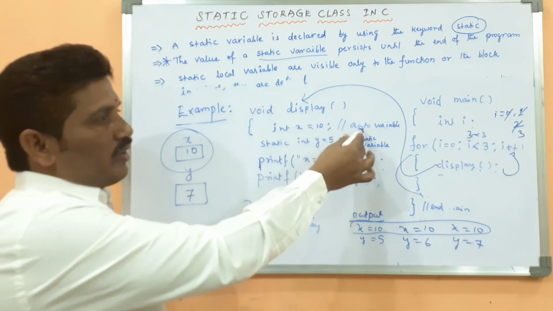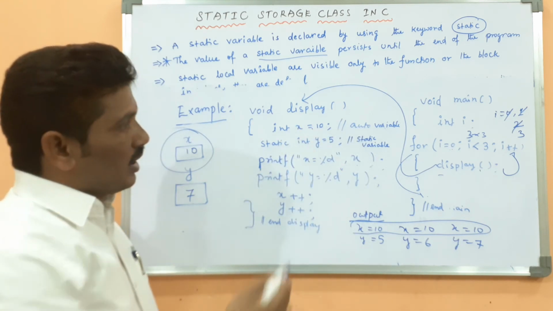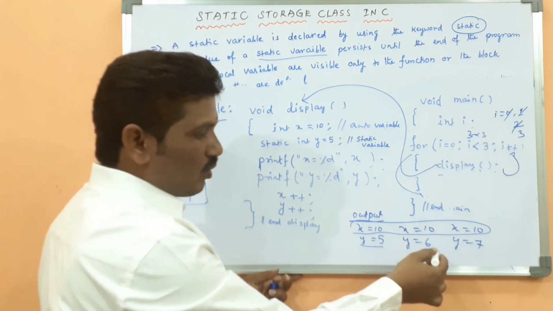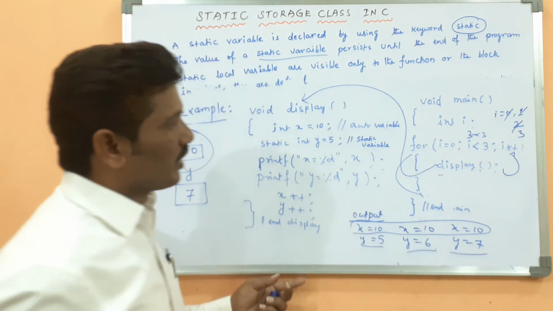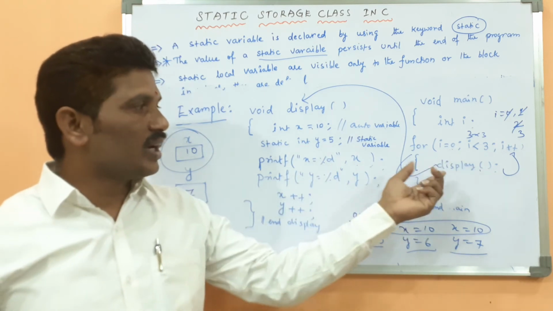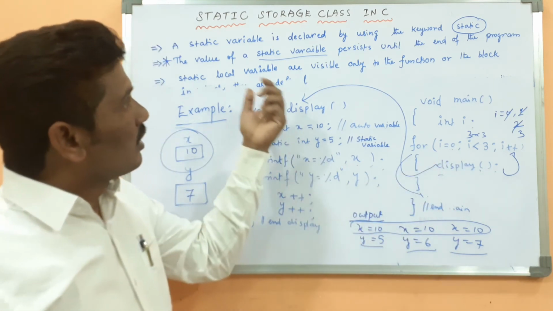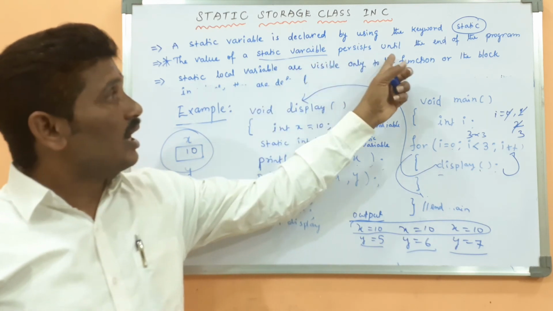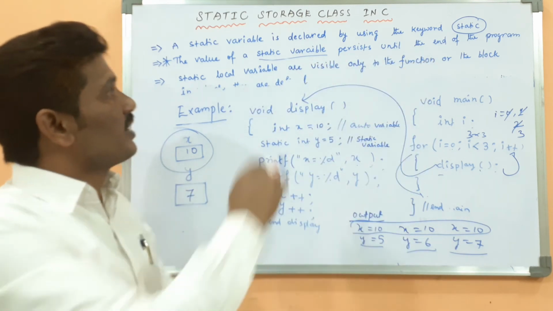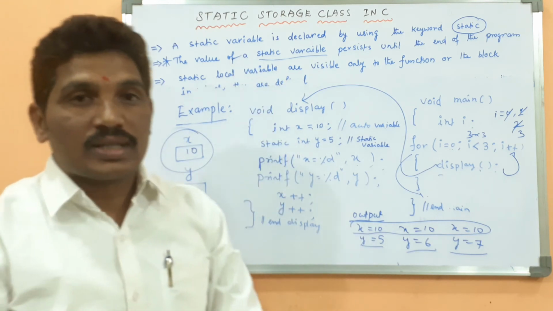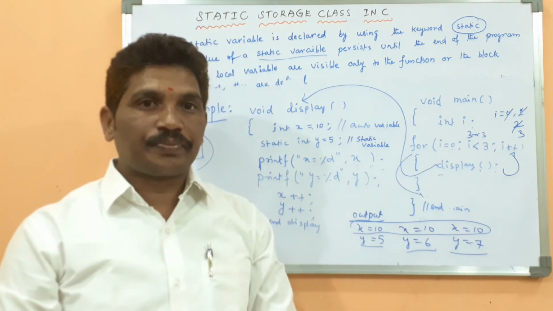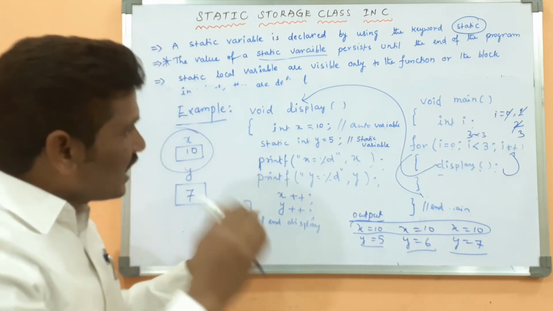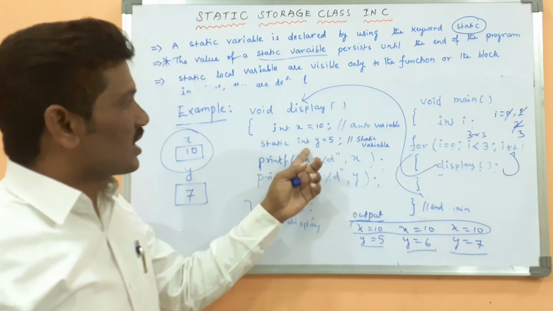Because x is an auto variable, a local variable. Then there is the static variable. The static variable y equals 5, y equals 6, y equals 7. Because even if the function is executed again, the value of the static variable persists until the end of the program. This is very important, I told you before starting this concept, isn't it? Because there is a difference between auto variable and static variable.